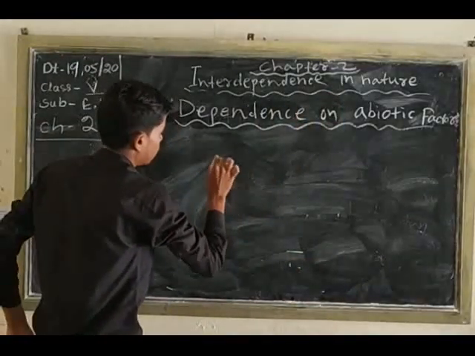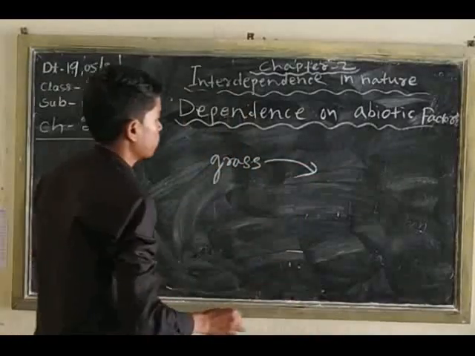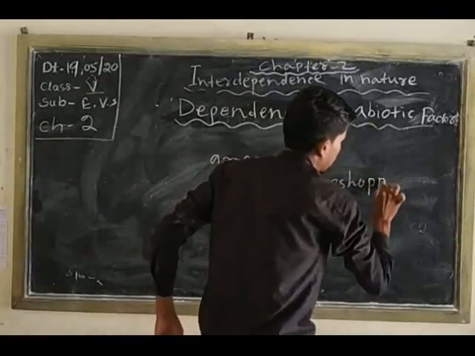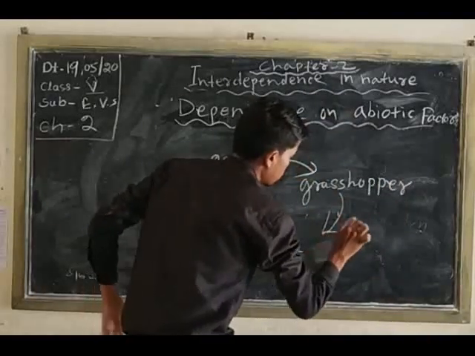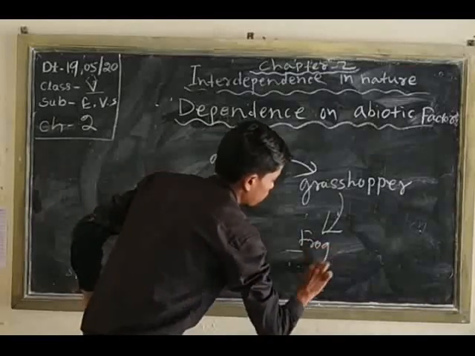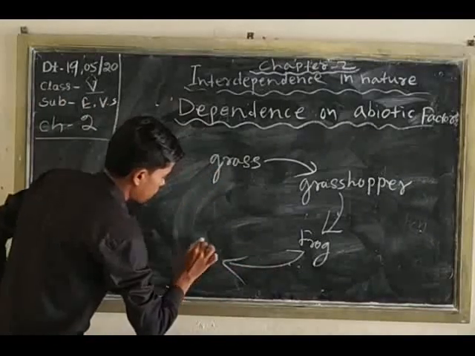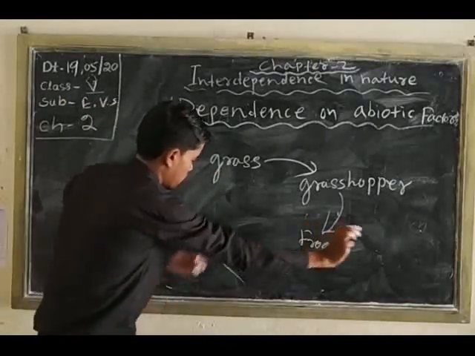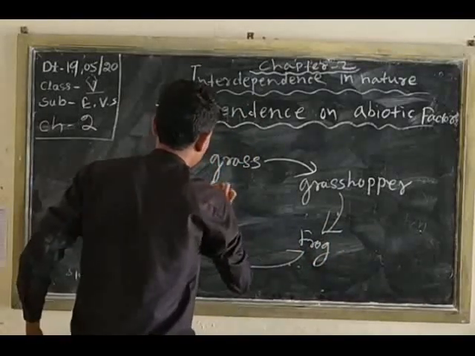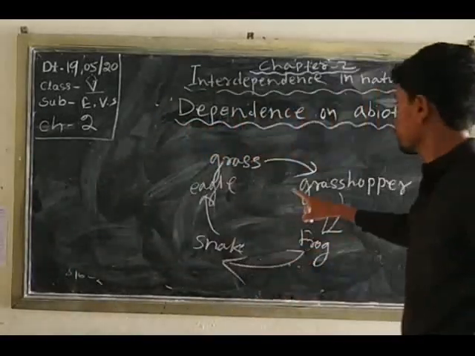First grass, grass is eaten by grasshopper, then grasshopper is eaten by frog, and frog is eaten by snake, and then eagle. So this is the food chain.